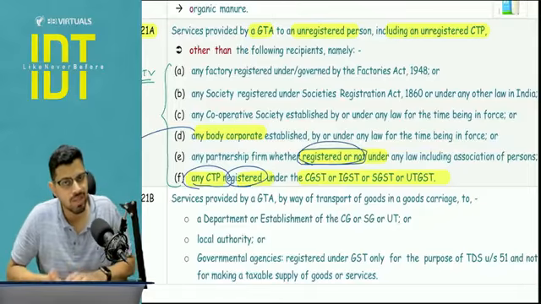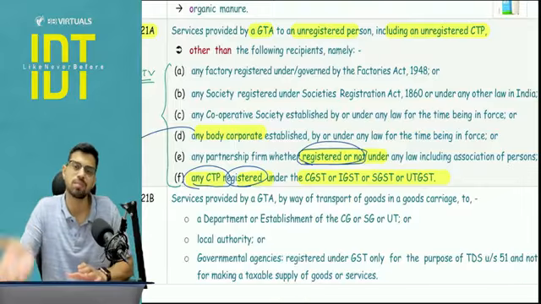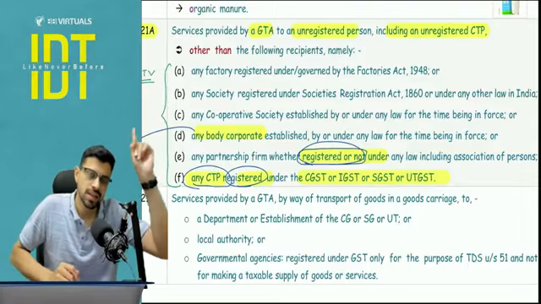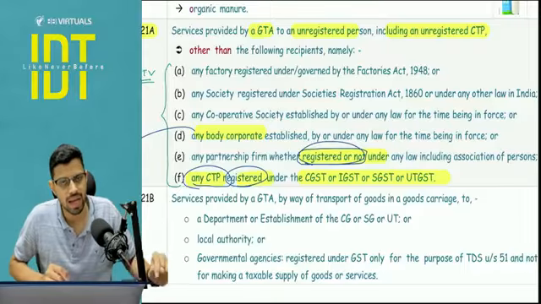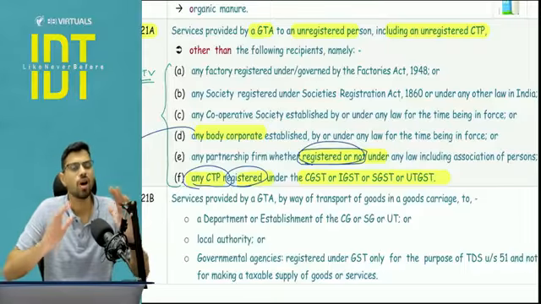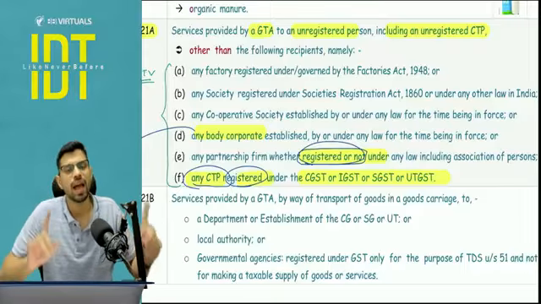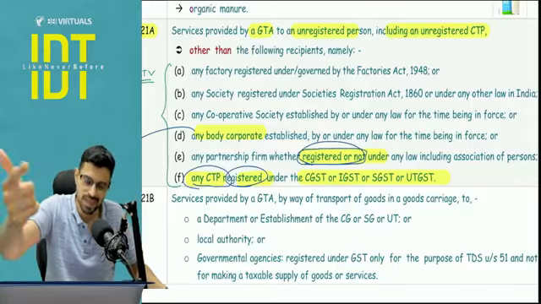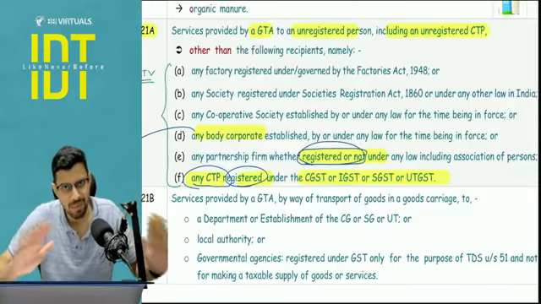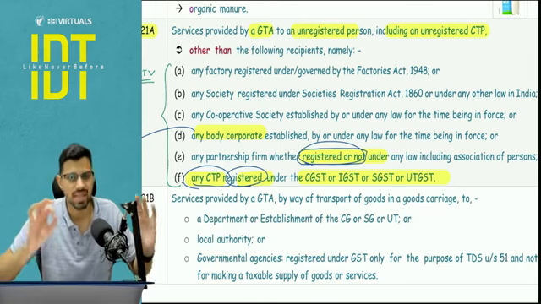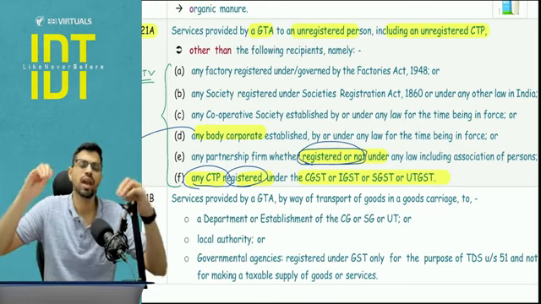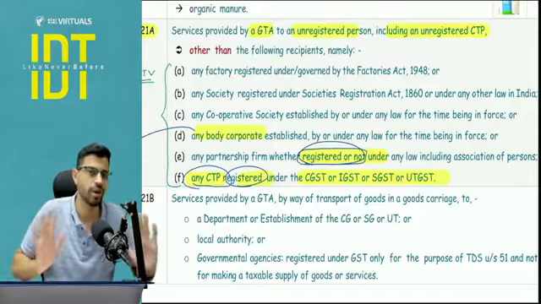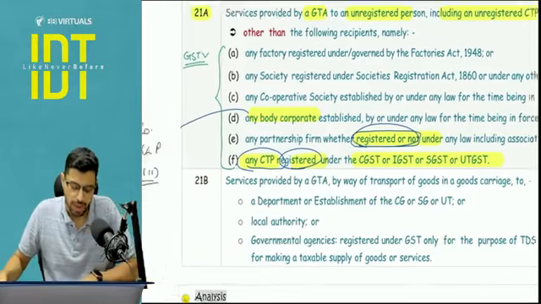And NRTP, that is non-resident taxable person, is something very similar to casual taxable person. The only difference is that NRTP is an outside India person who is coming to India. He does not have any place of business or any residence in India. And another difference is that in CTP, the person is going for the business. For the NRTP, we do not apply any business test. We don't care if the person is having business in India. We don't care what his business outside India is. We just care about the fact that he's coming to India. Okay, now let's move ahead.